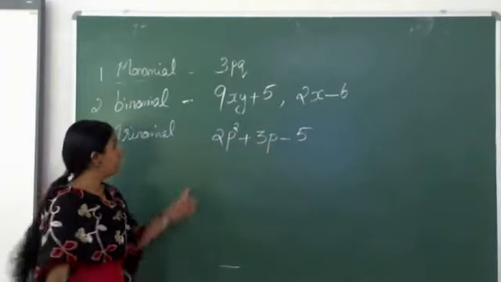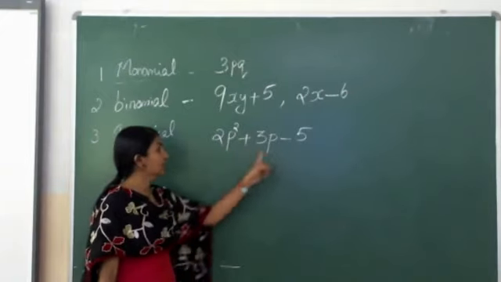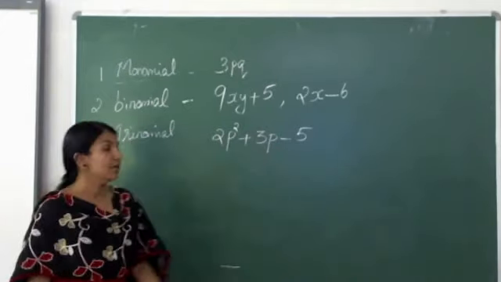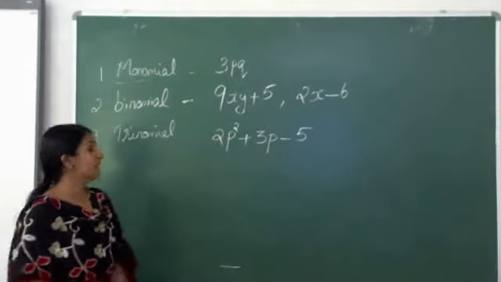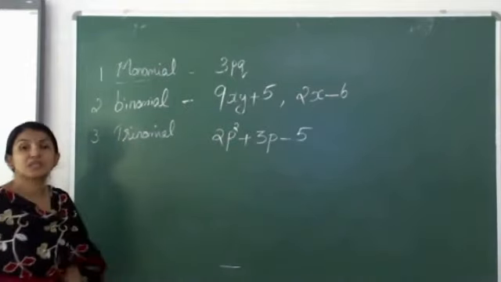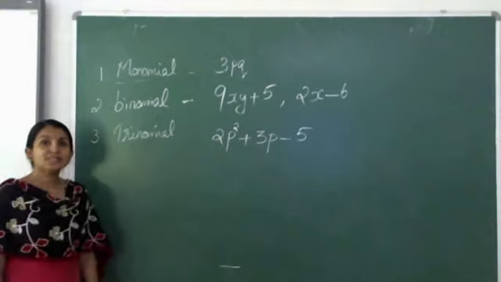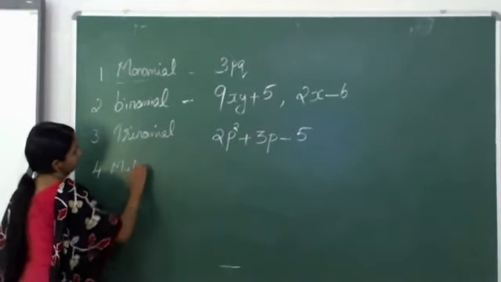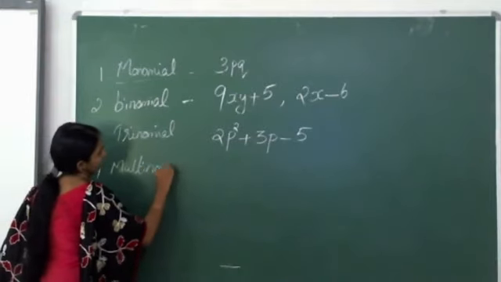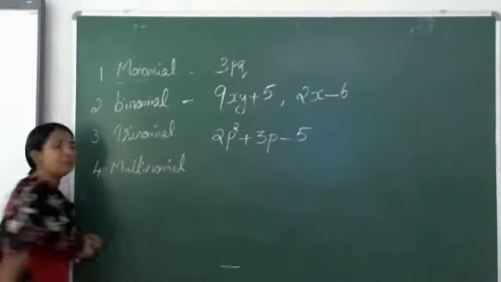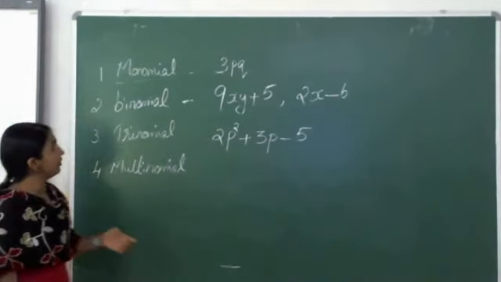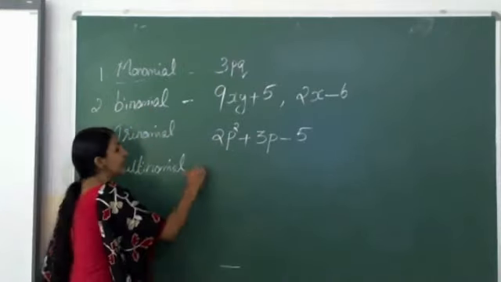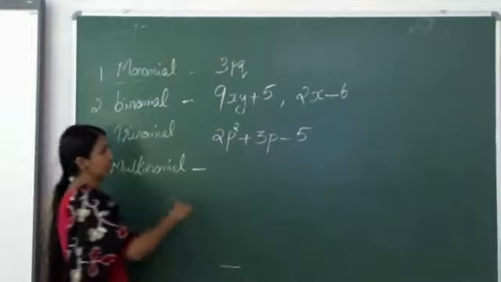How many terms are here? 2p square, one term, 3p, second term, and 5 is the third term. So 3 terms are here, so we can say it is a trinomial. Next one, multinomial. Multinomial means if there are 2 or more than 2 terms, then they are called multinomials.